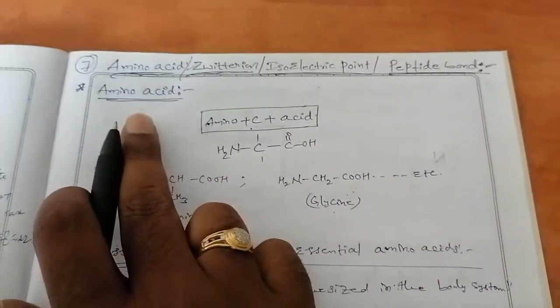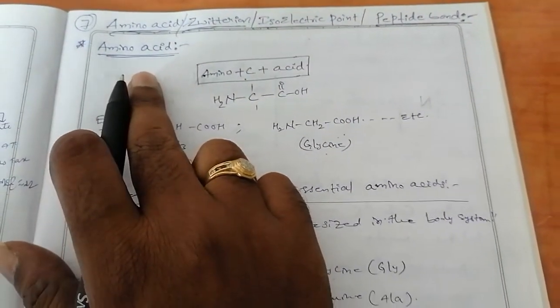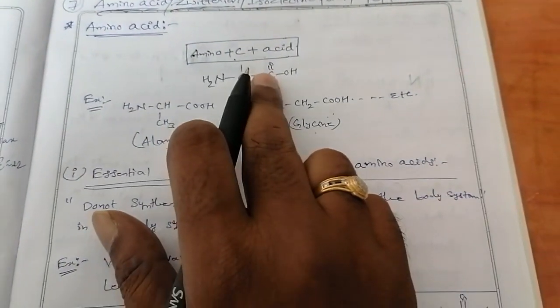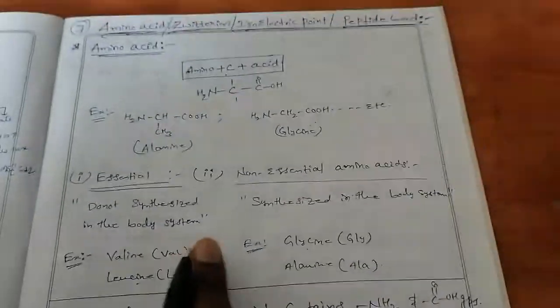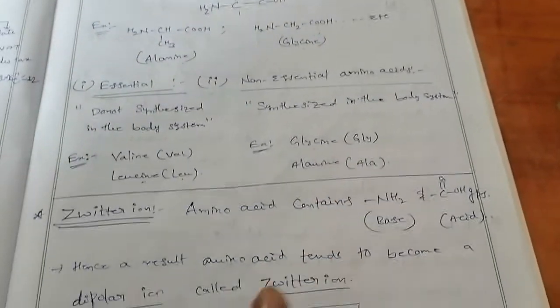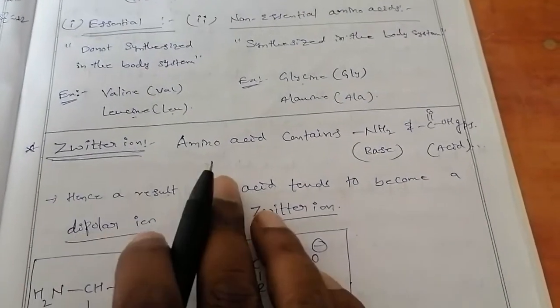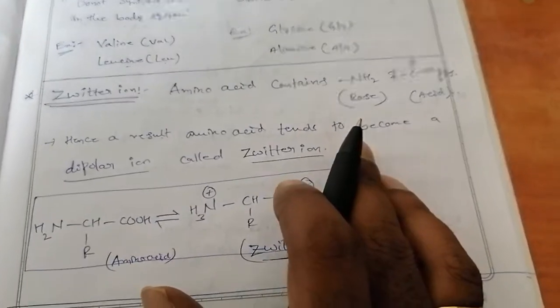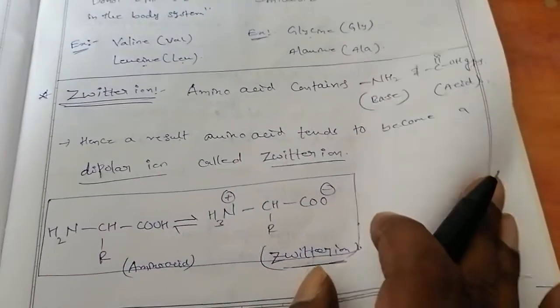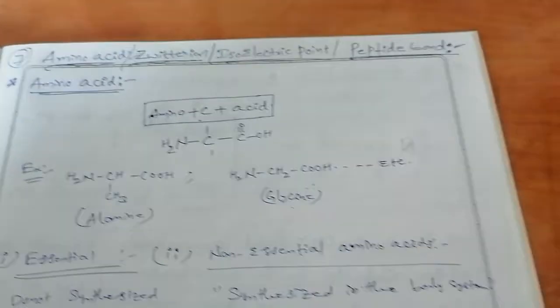Okay, again I am explaining, this is about amino acids, what the structure of an amino acid is, and the types, essential and non-essential. And the next one is about Zwitter ion: what is a Zwitter ion and how it is possible to form a Zwitter ion. Next we are moving to isoelectric point and peptide bond.